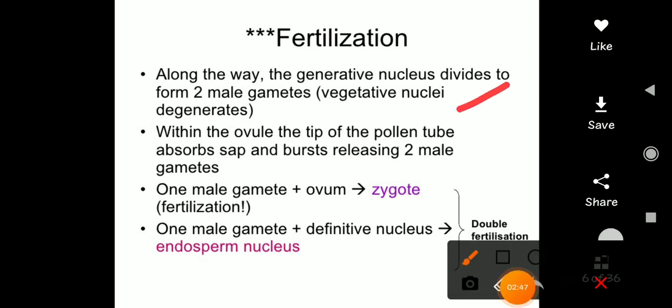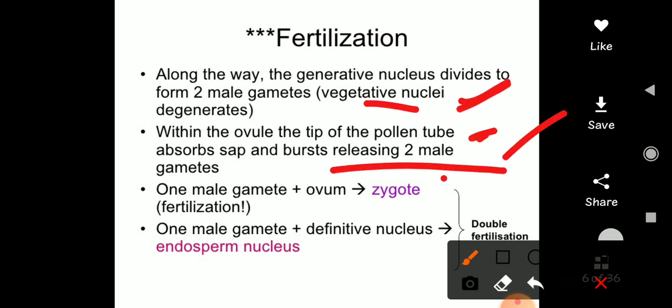As I just said, one is vegetative and the two are male gametes. The vegetative cell nucleus then degenerates within the ovule. The tip of the pollen grain absorbs sap and bursts, releasing two male gametes, and the vegetative nucleus is not there as it has now degenerated.